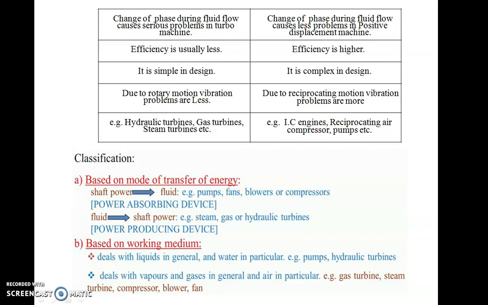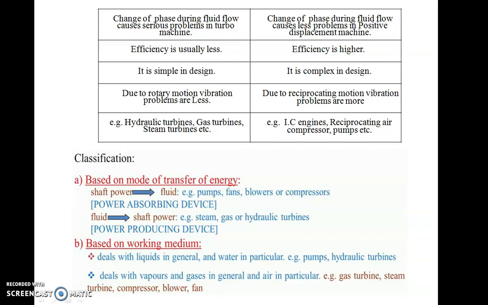As we have discussed, the energy transfer phenomenon happens in case of turbo machines. Now, depending upon the mode of transfer of energy, it is classified as either a power absorbing machine or a power producing machine. If it is a power absorbing machine, then the machines coming under this category are pumps, fans, blowers and compressors. While if they are power producing devices, then the machines will be steam turbines, gas turbines or hydraulic turbines. That's why, based on transfer of energy, it is power absorbing or power producing machines.